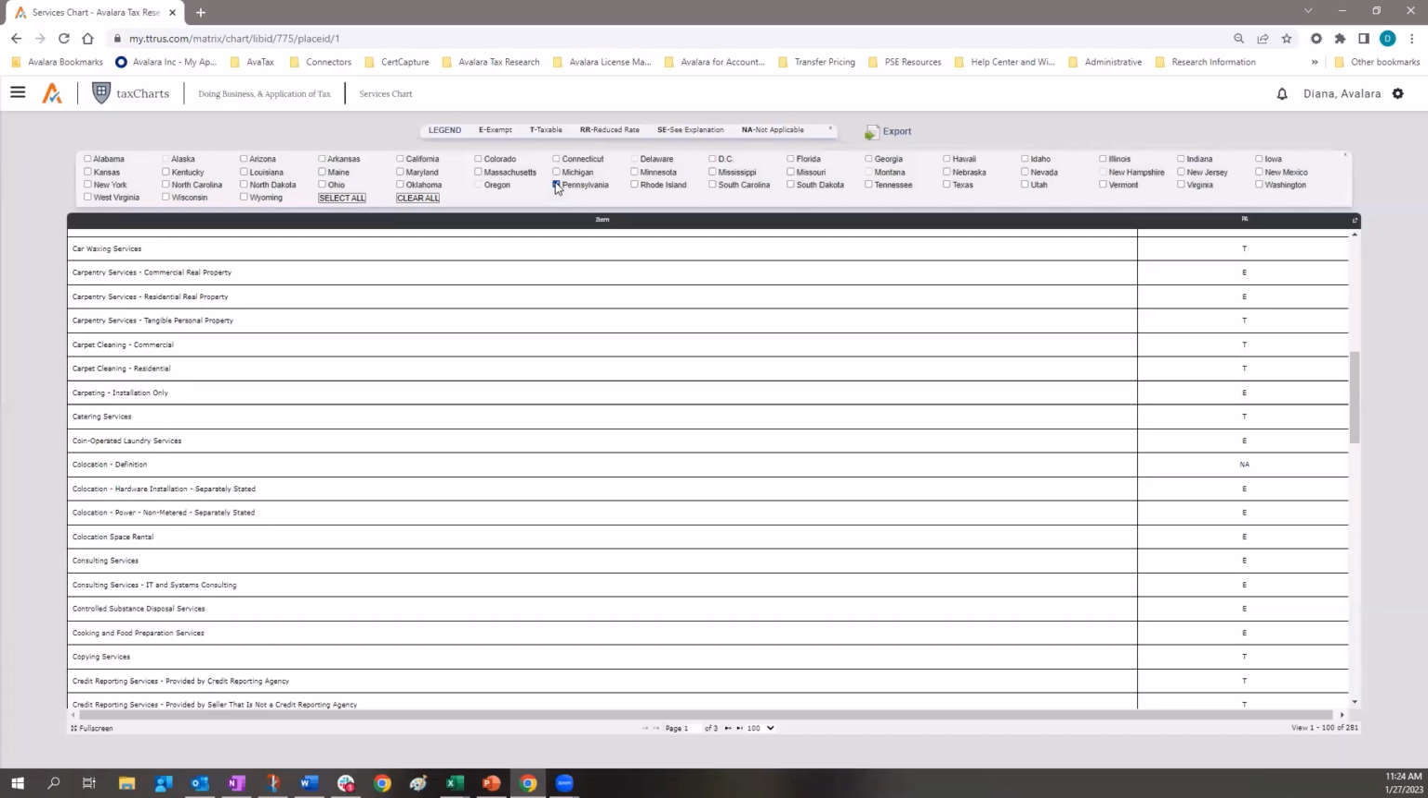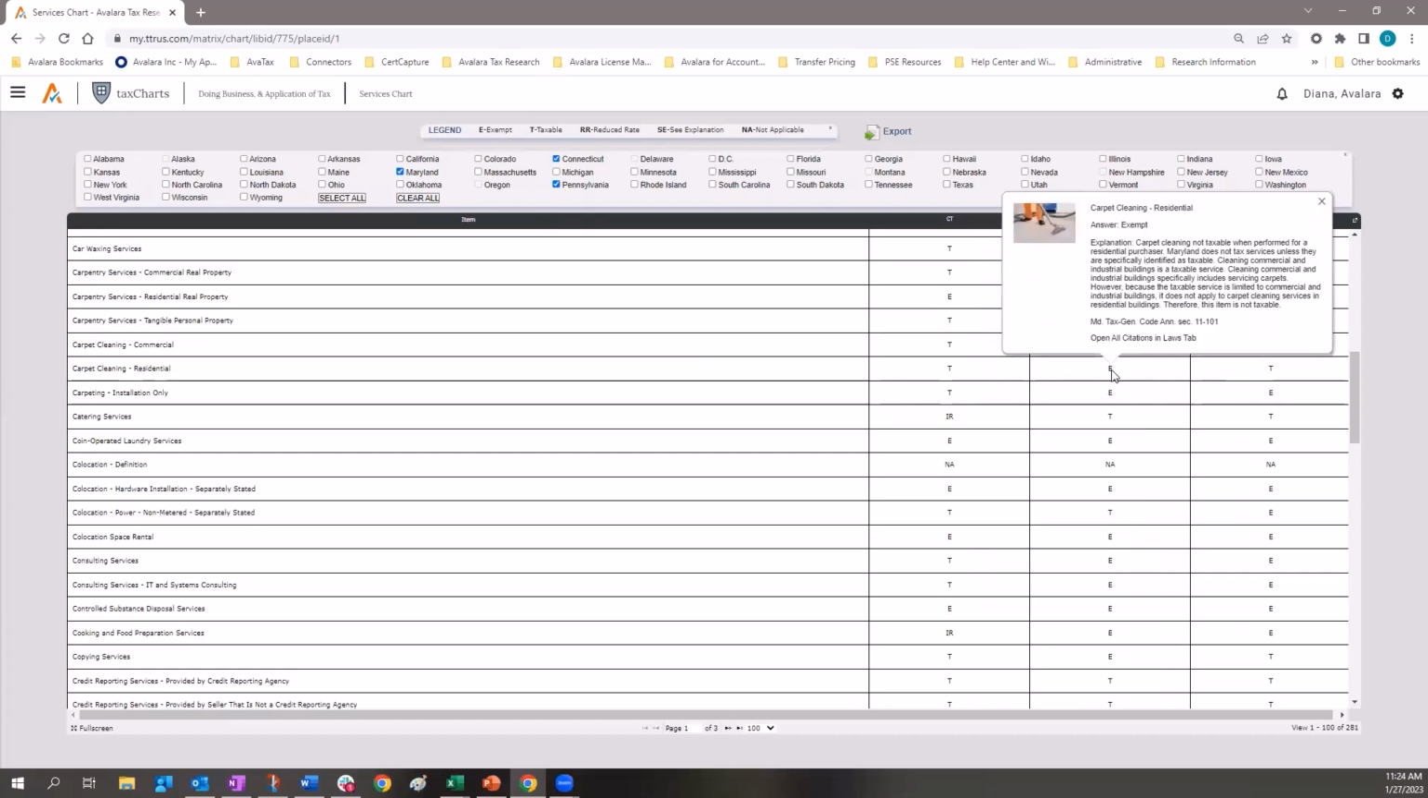Sticking with our theme of Pennsylvania and Maryland, let's also add Connecticut. And as you can see, as I add the different states, the T's and E's appear here on the screen. If I click on one of those determinations, you get the explanation here as well as that hot link to that citation.